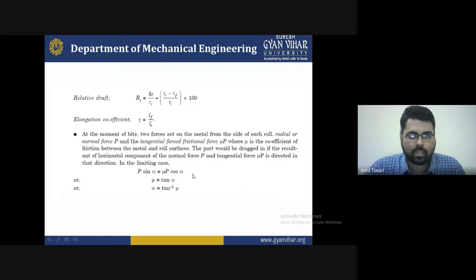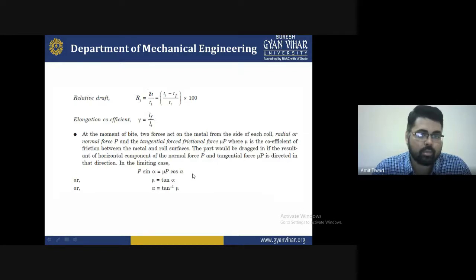The part will be dragged in if the resultant of the horizontal components of the normal force P and the tangential force mu P is directed horizontally, that is, in the direction determined by P sin alpha equal to mu P cos alpha, where mu is equal to tan alpha. So alpha can be found as tan inverse of mu. With this formula, we can set up the normal force P and the tangential force mu P along the horizontal portion.